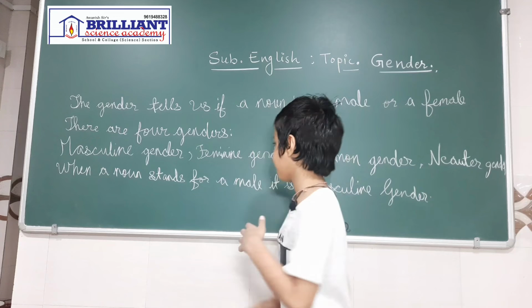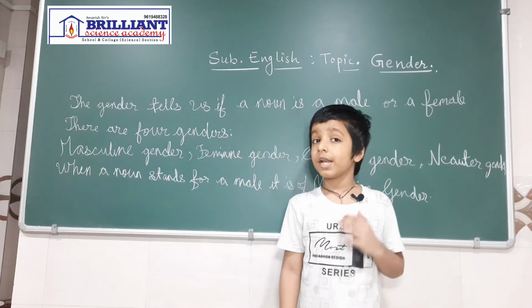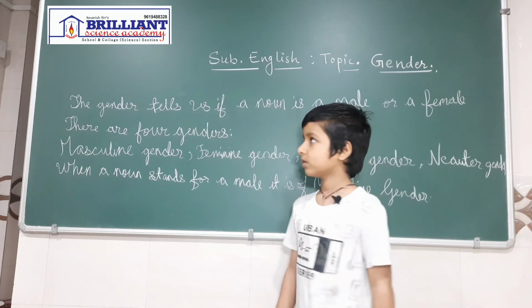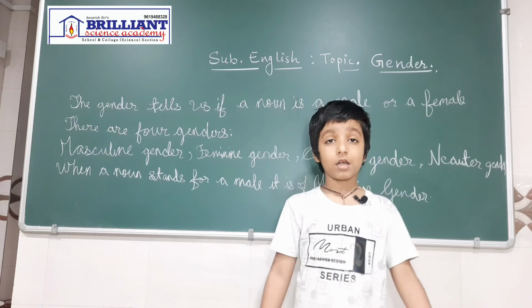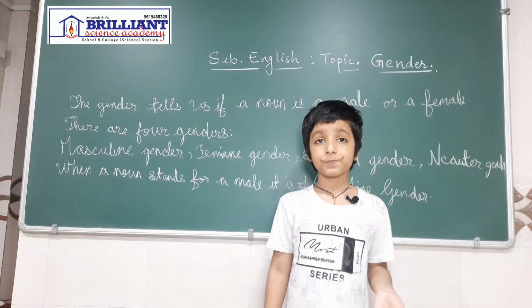Understood? Now feminine gender. What is feminine gender? Feminine gender, when a noun stands for a female, it is of feminine gender. Like example, girls, mother, ladies.